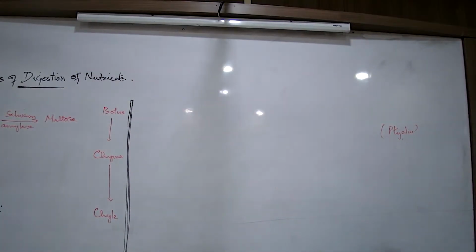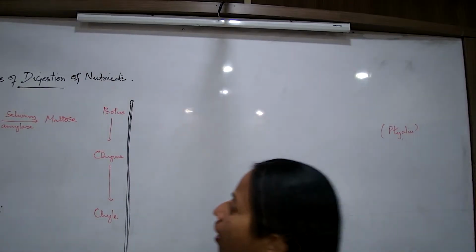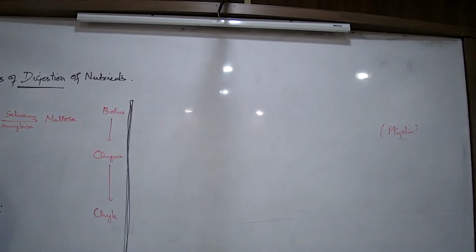The salivary glands of the mouth produce saliva which contains only one enzyme, that is salivary amylase (tyline), which breaks down only carbohydrates, that is, starch to maltose. Okay? Now we move on to the stomach.